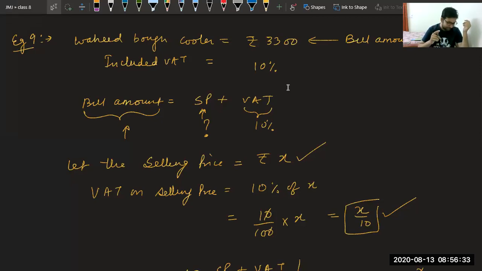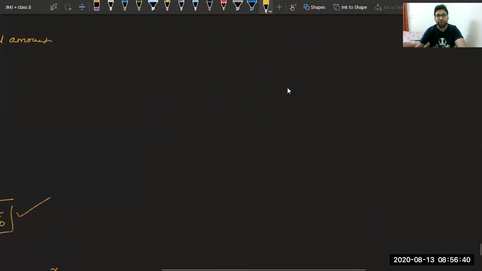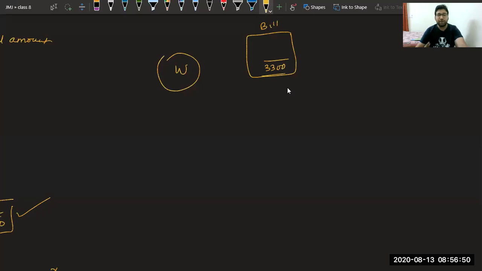Question is, Wahida bought an air cooler for rupees 3300. Please see, those who have doubts. There is a lady, Wahida. She is buying a cooler. So she got a bill. In the bill, total money she gave is 3300. But we all know a bill contains two things. One, the selling price, and second, the value added tax. In this question, they have not given us this or this. They have only given us the total amount and they are asking to find the selling price.